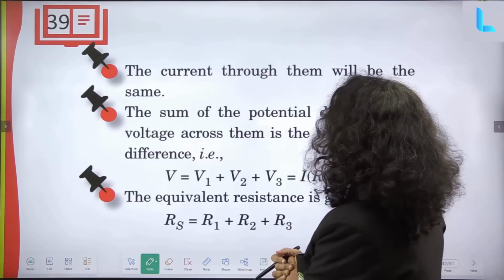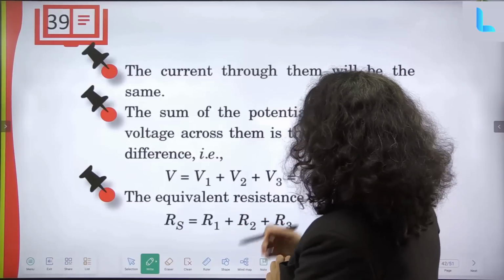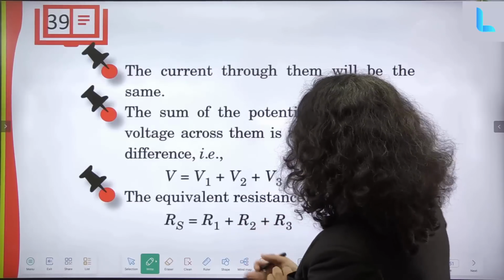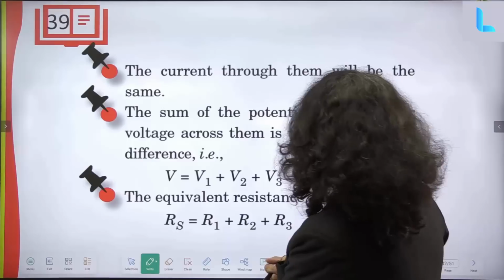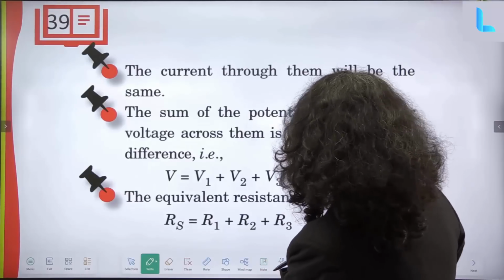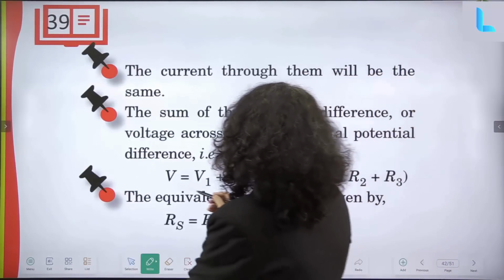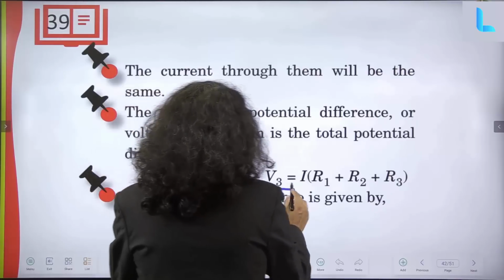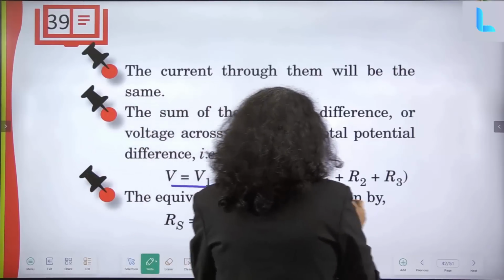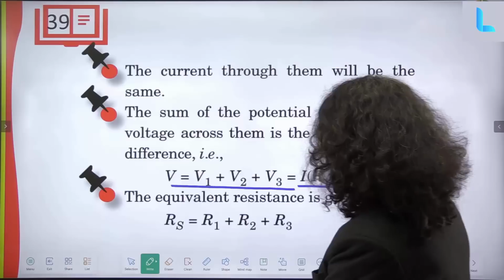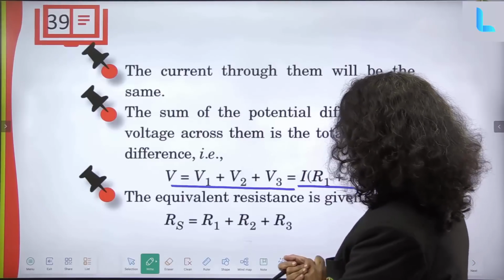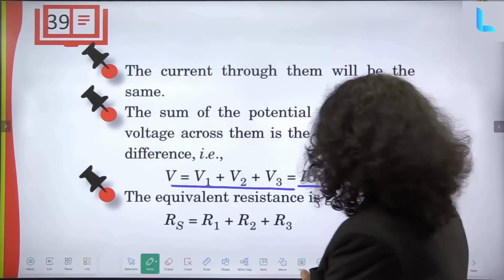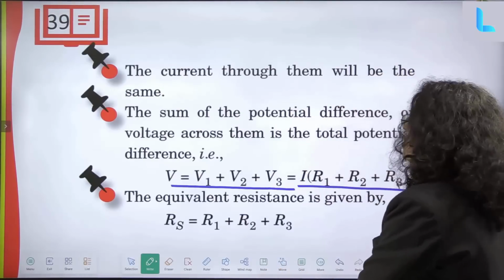Now the current flowing through them will be the same, and the sum of the potential differences across them is the total potential difference. So V equals V1 plus V2 plus V3, or IR equals IR1 plus IR2 plus IR3. So the equivalent resistance is given by Rs equals R1 plus R2 plus R3.